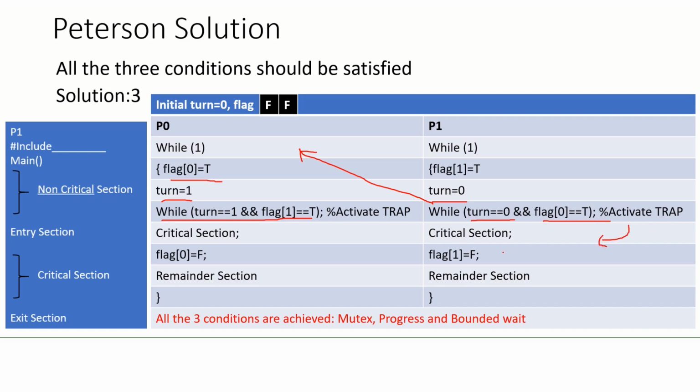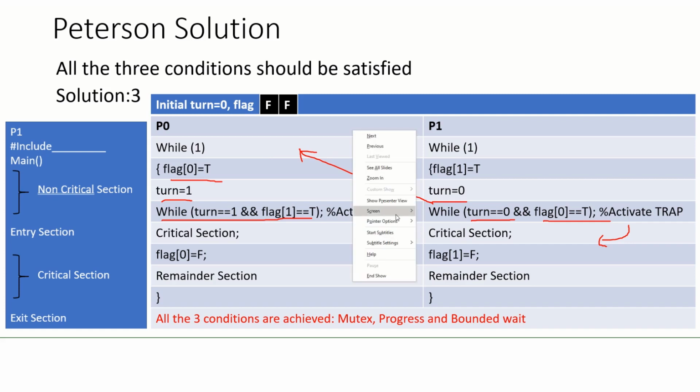Okay. Can both while conditions become true at the same time? No. Because turn can be either 1 or 0. If the value of turn is 1, then P1 will go in the critical section, and if turn is equal to 0, then P0 will go in the critical section. So this solution guarantees progress. Now let's see whether this solution satisfies the third condition, that is bounded wait.